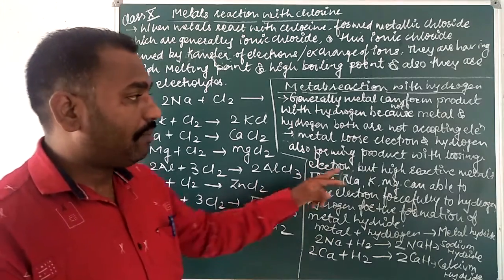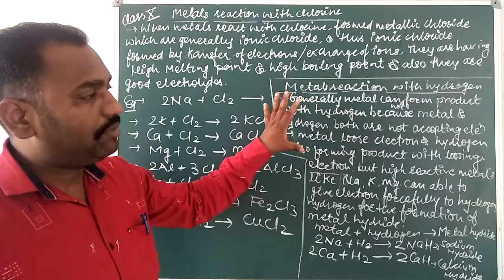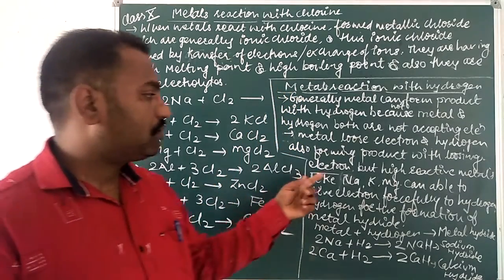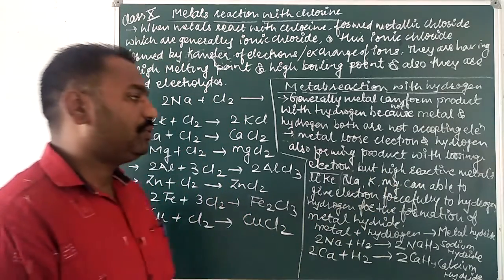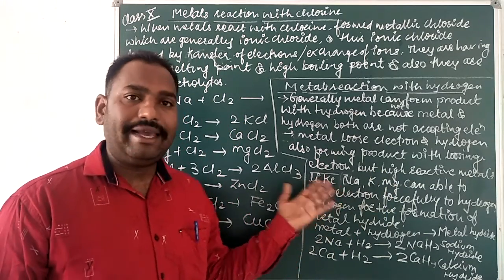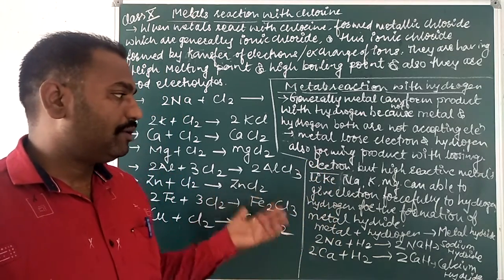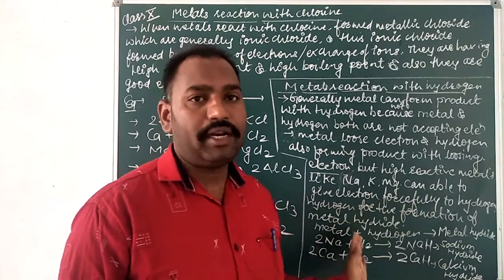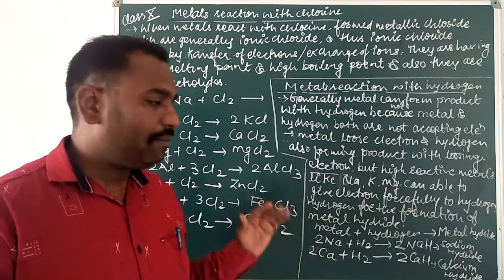But highly reactive metals like sodium, potassium and magnesium can give electrons forcefully to hydrogen. So the formation of metal hydrides is possible, but only for a few highly reactive metals.